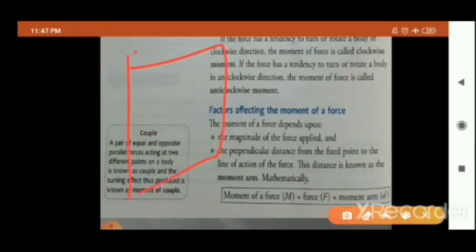Again, this is your door. This is your hinge. This is your handle. Suppose we do not put the handle here, but put the handle at the center. Will it be easy for the door to open or close? Will it be easy for us to open or rotate this door?